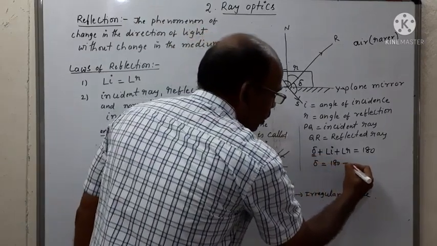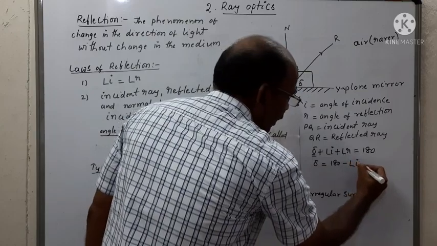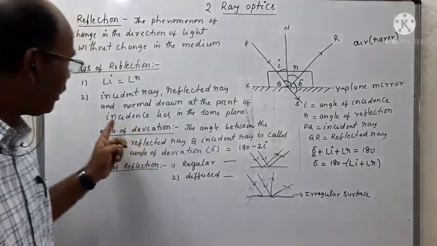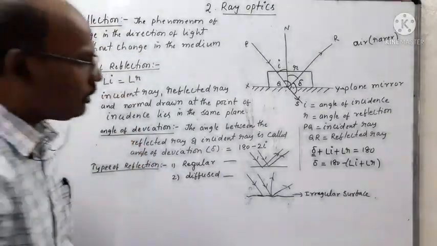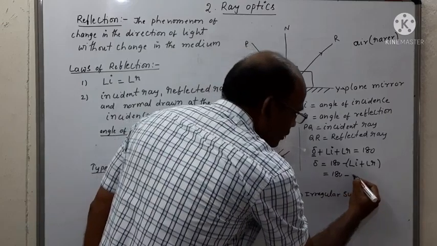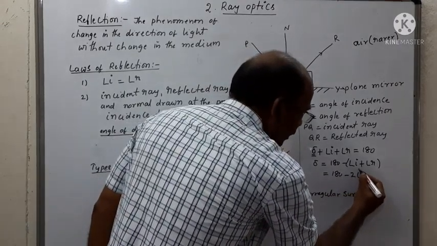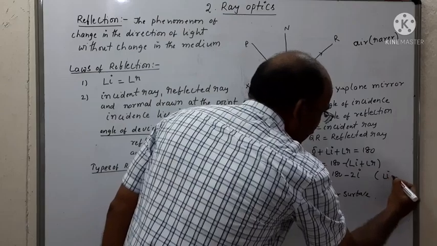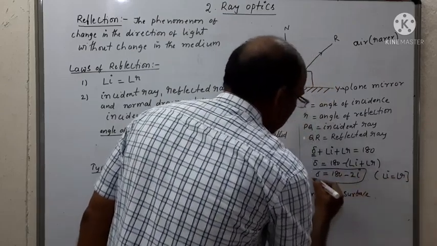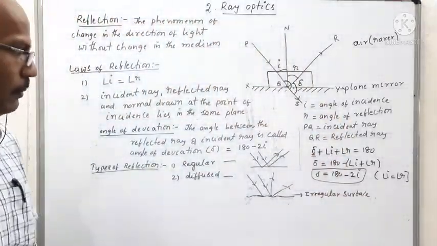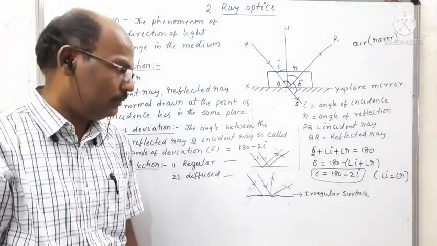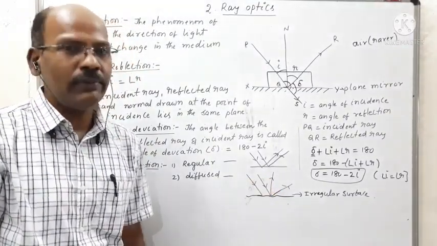But we want to calculate the angle of deviation. Delta is equal to 180 minus the quantity angle I plus angle R. But from the first law of reflection, angle I is equal to angle R. So we can write 180 minus 2I, because angle I is equal to angle R. Therefore, delta is equal to 180 minus 2I. The angle of deviation is always equal to 180 minus 2I.